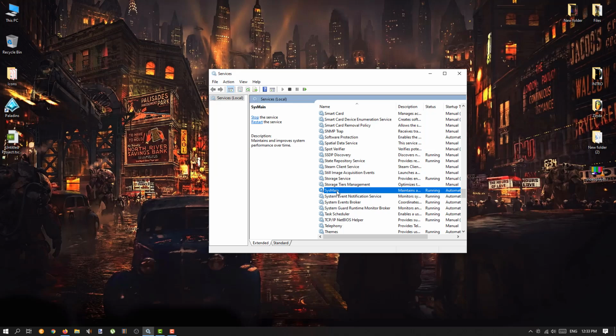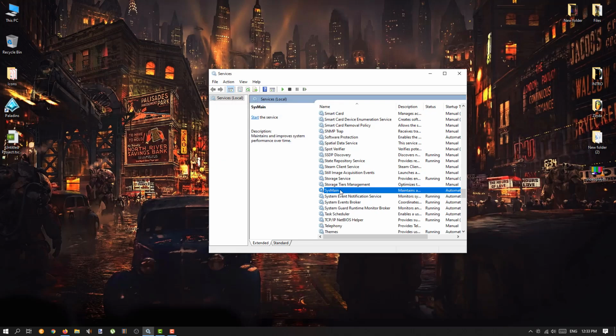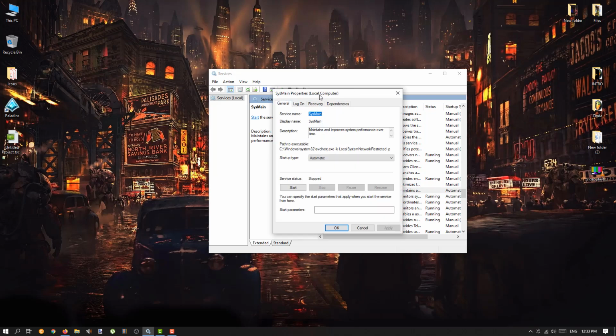Click on SysMain, or in your case it might be Superfetch. Right click on it and click on stop, and it will stop SysMain or Superfetch, if it is in your case. Once it is stopped, double click on it, and this window will pop out.